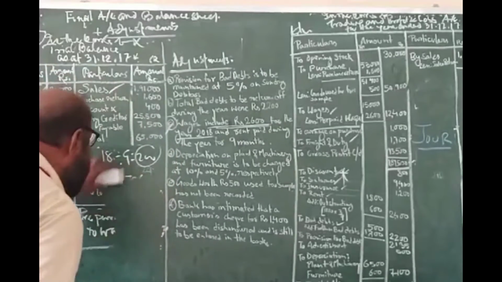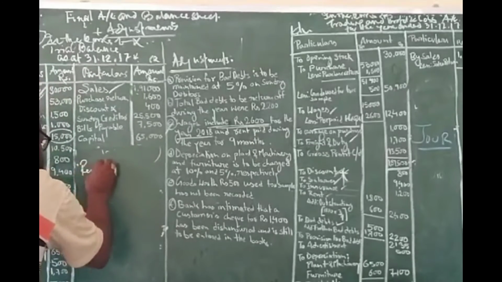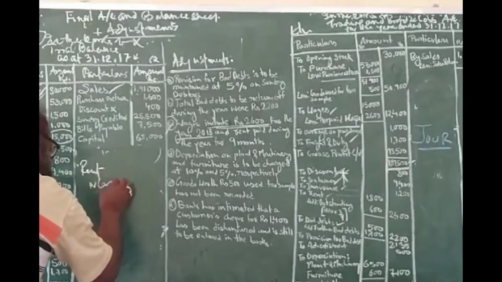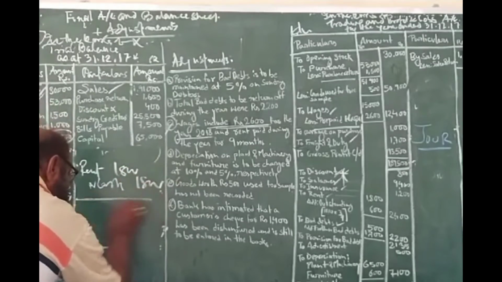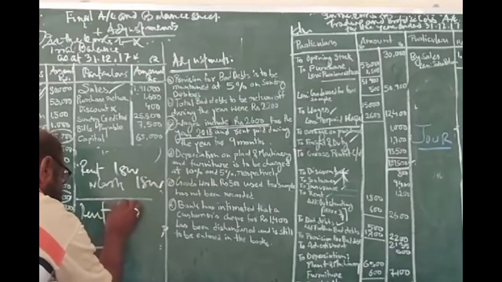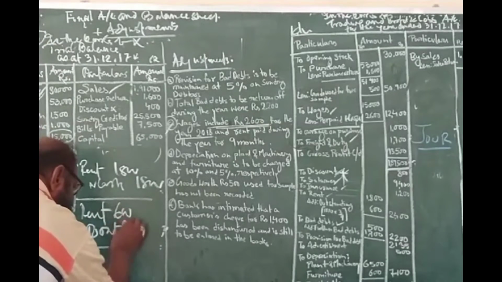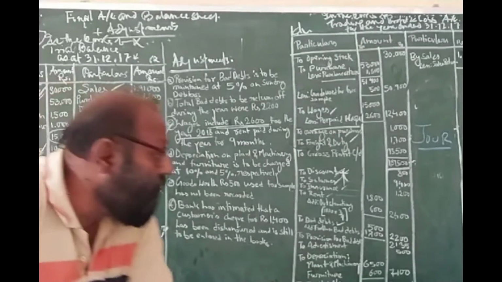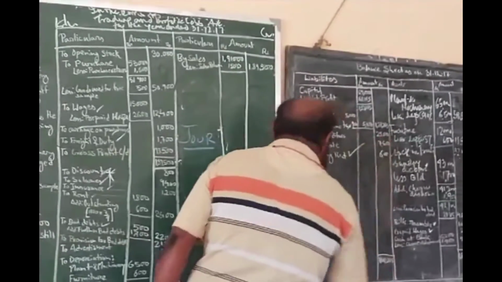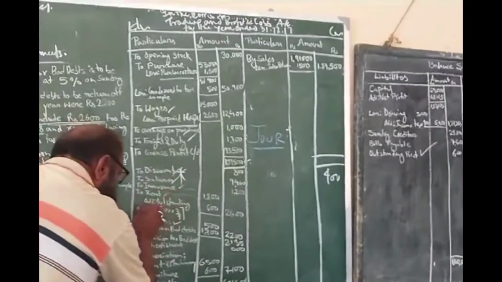Okay, now say the same thing I have told you. Just what you have done: rent account debit to cash. How much have you paid? You have paid 1800. But what is the actual amount of rent? Rent should be enhanced by this 6,000, and that is outstanding rent. This outstanding rent is your liability, and it should be put on the liability side of the balance sheet. So it is outstanding rent, and it is added to the rent account in the profit and loss account.